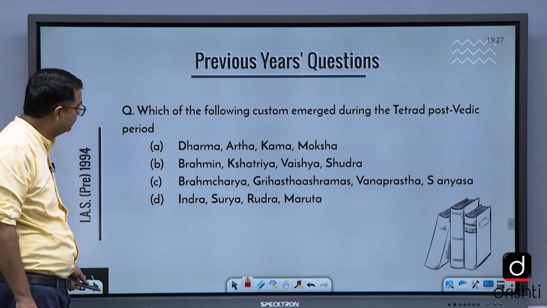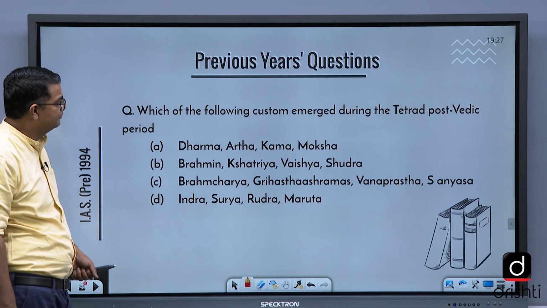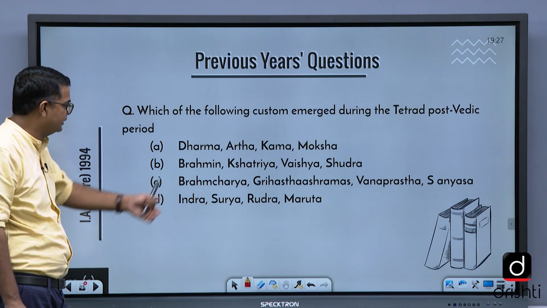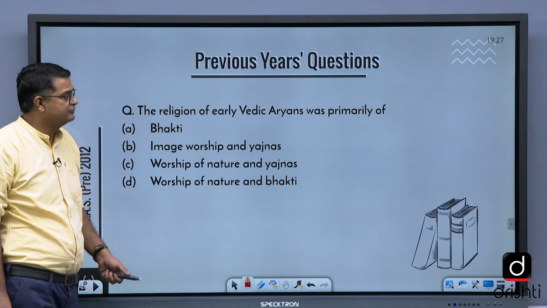Then you see, which of the following customs emerged during the post-Vedic period? Again another question. Religion of early Vedic Aryans was primarily